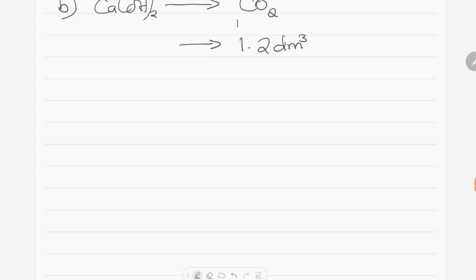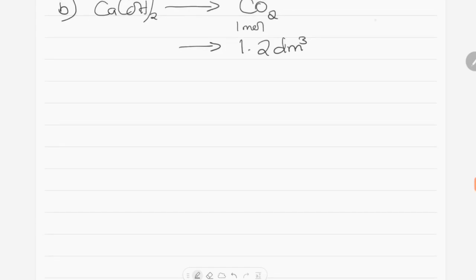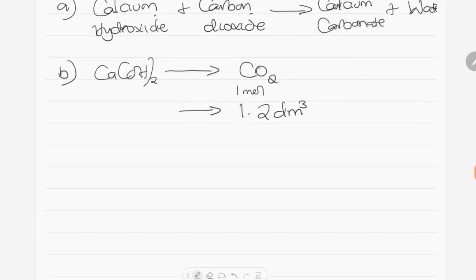1 mole of carbon dioxide was produced against what mass? So the mass of calcium hydroxide which was produced here, we get the relative formula mass of calcium hydroxide. So calcium 1 times 40, then oxygen will give us 2 multiplied by 16, then hydrogen 2 multiplied by 1.